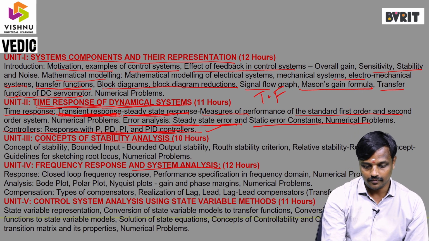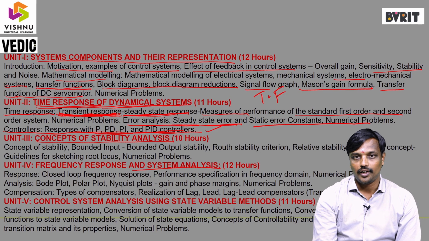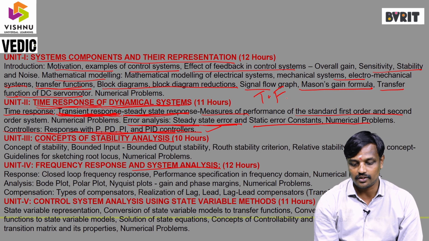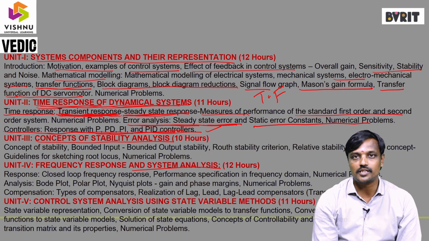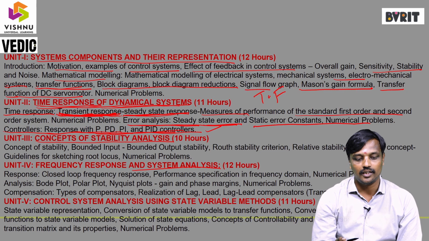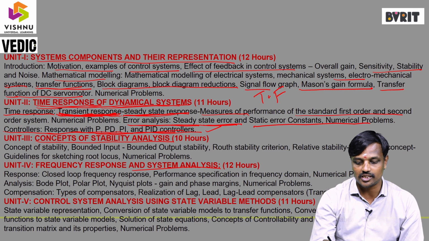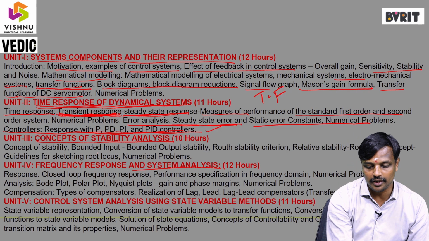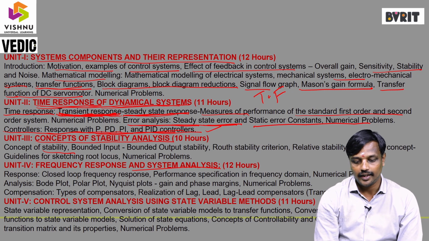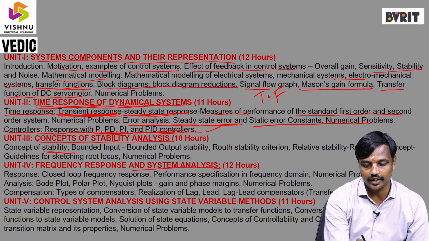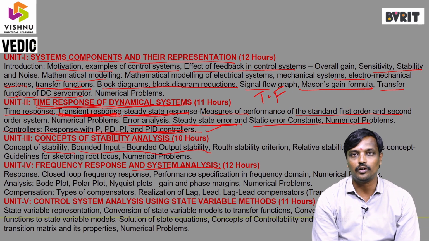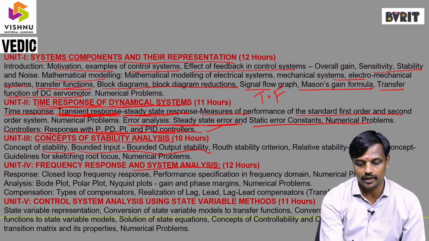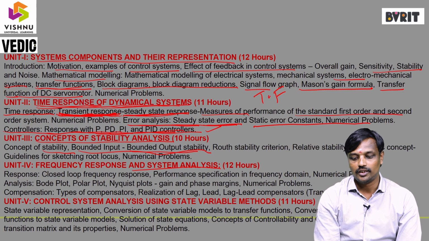Next one is the stability analysis. In the first chapter, we determined the transfer function. For that, the system is said to be good or bad, or indirectly we are saying whether the system is giving better performance or not. By using the stability concept, we can determine this. In the stability concept, first we observe bounded input, bounded output. So what is the behavior of the system? Means if a bounded input is applied, then what is the response? If the output is in the bounded condition, then the system is said to be stable.